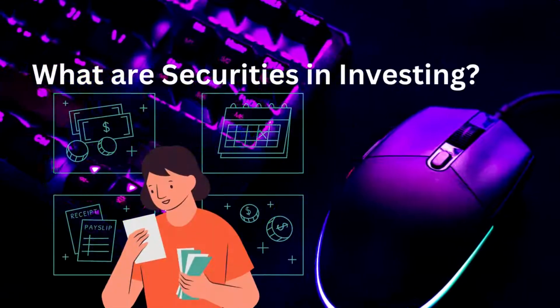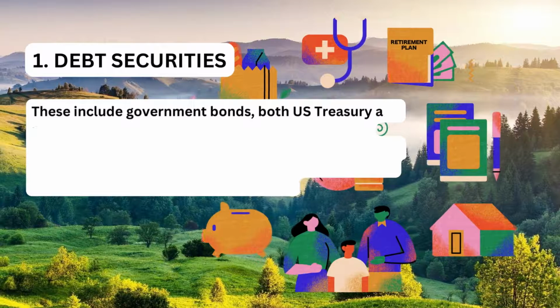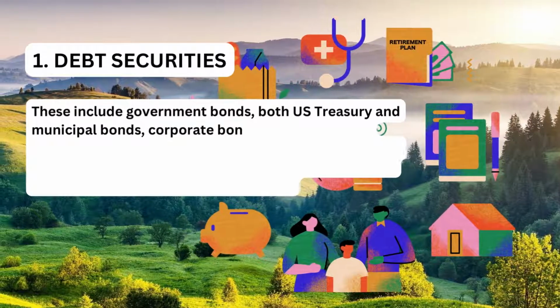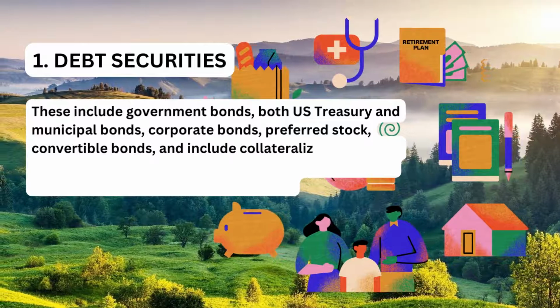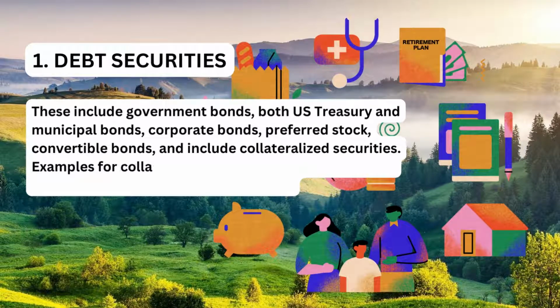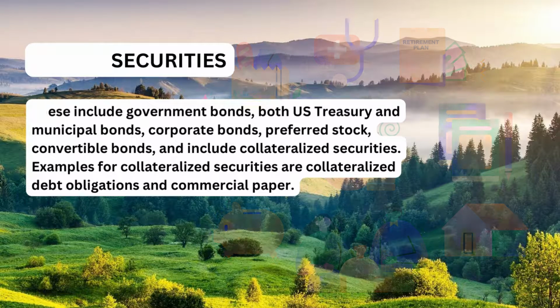What are securities in investing? Number 1. Debt securities. These include government bonds, both U.S. Treasury and municipal bonds, corporate bonds, preferred stock, convertible bonds, and include collateralized securities. Examples for collateralized securities are collateralized debt obligations and commercial paper.